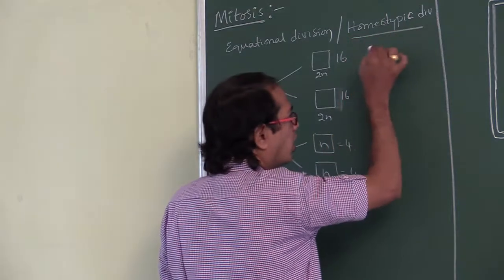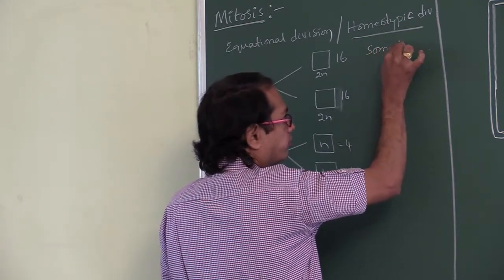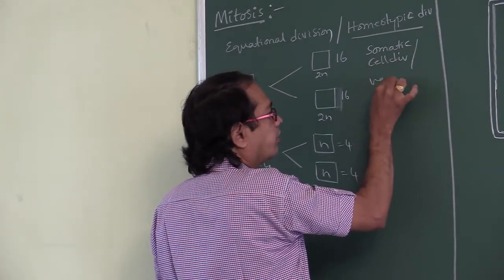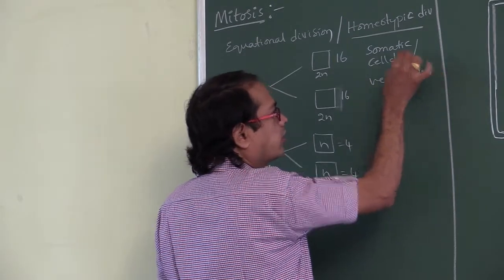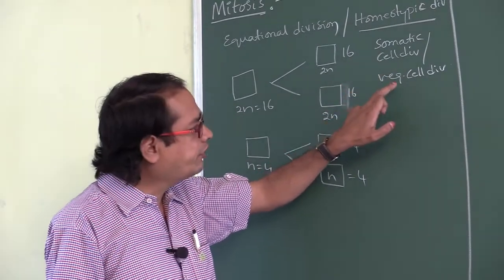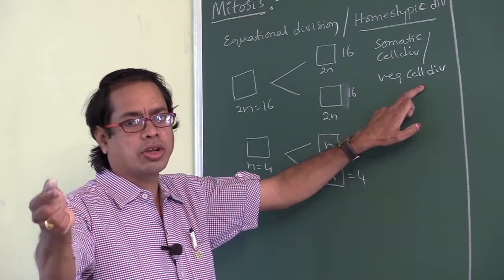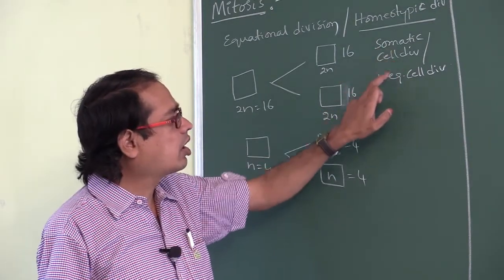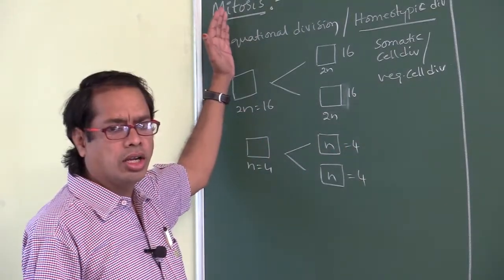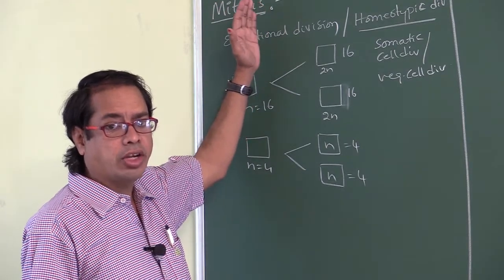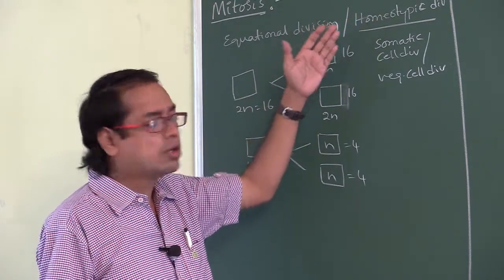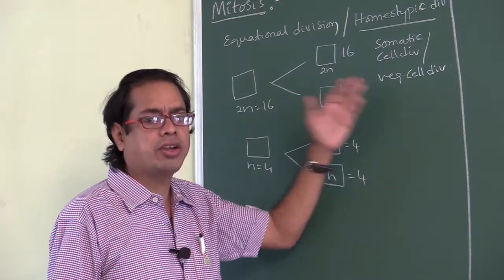It is also called somatic cell division, or vegetative cell division. Why? Because it occurs in somatic cells or vegetative cells. So the other names: mitosis is called equational division, homeotypic division, and somatic cell division or vegetative cell division.